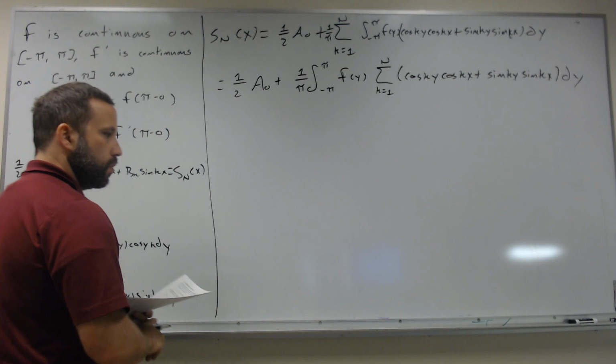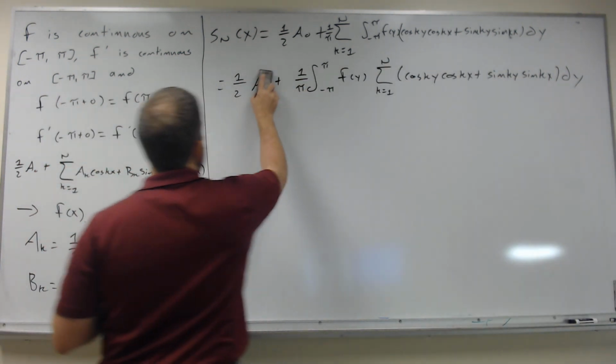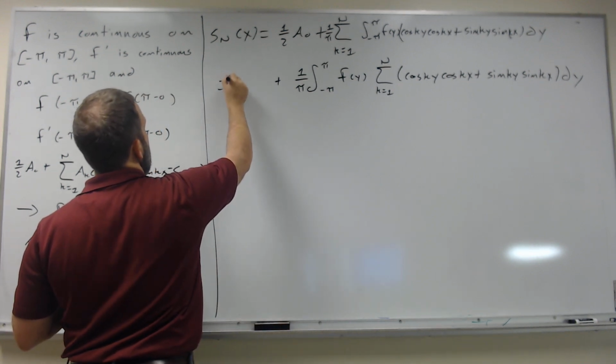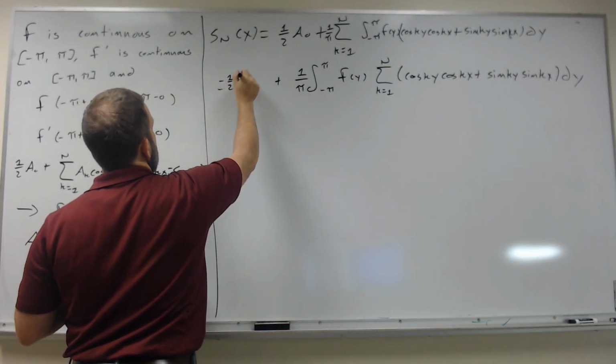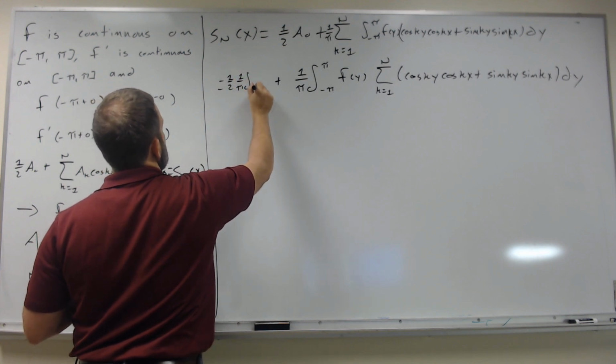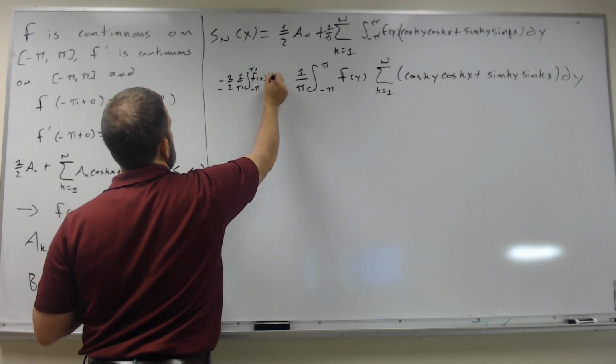And now let's recall what a0 is. Well, a0 is just, so I'm going to have my 1/2 from there. a0 is 1 over pi times the integral from minus pi to pi f of y dy.